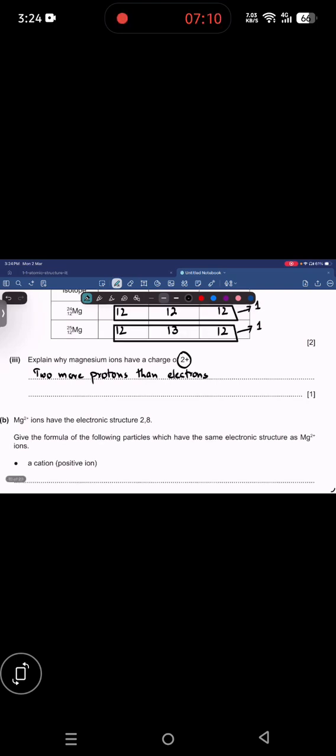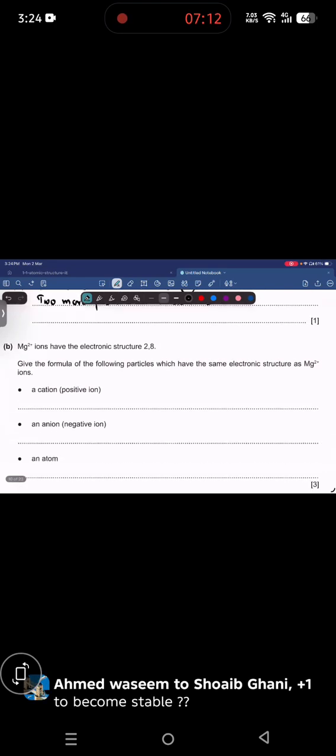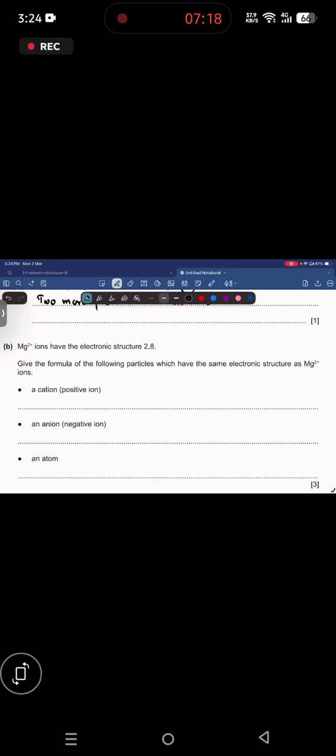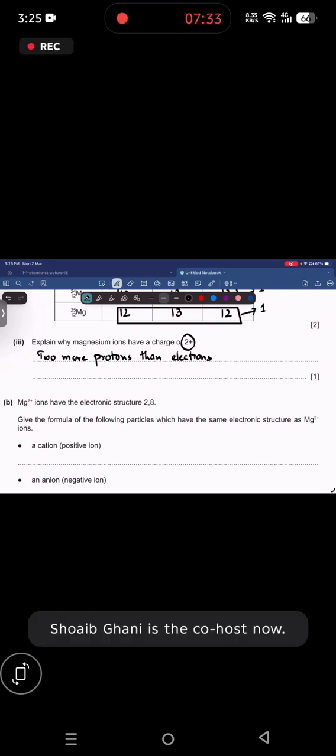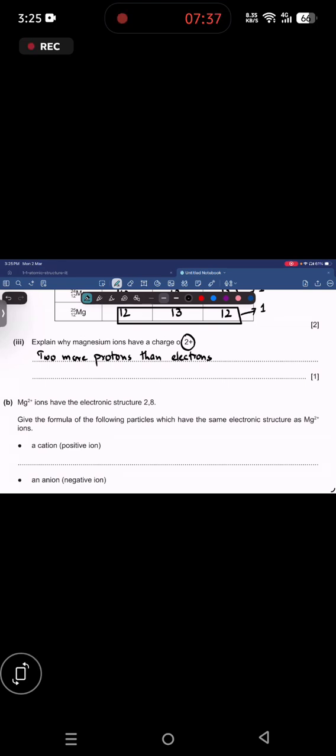Now, they are asking only for the charge of 2 positive. They are not asking why the 2 electrons are lost by the magnesium. So for that purpose, we will write "to become a stable ion." Got it? Now the next thing.